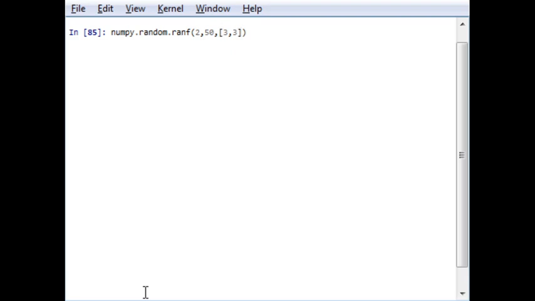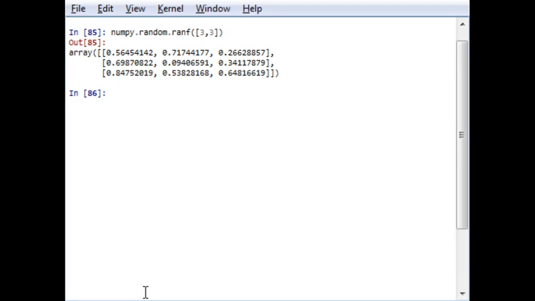For example, this is not actually required, it will generate a random array of 3 by 3 floating point elements. So this is quite simple.